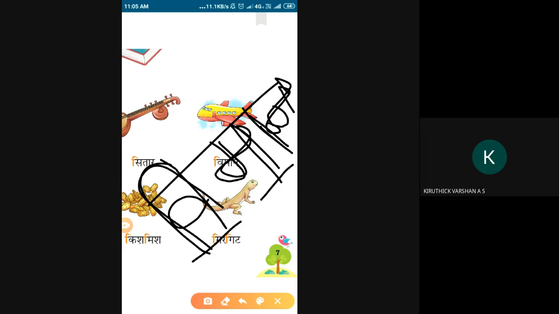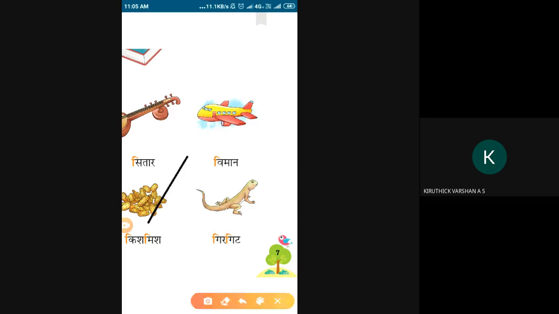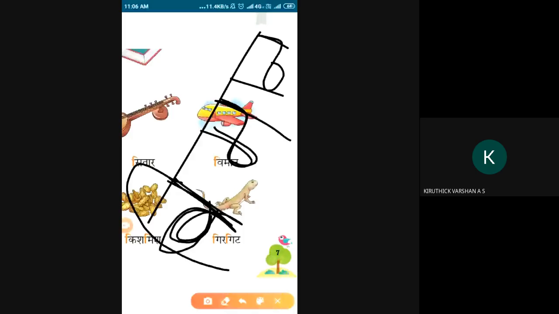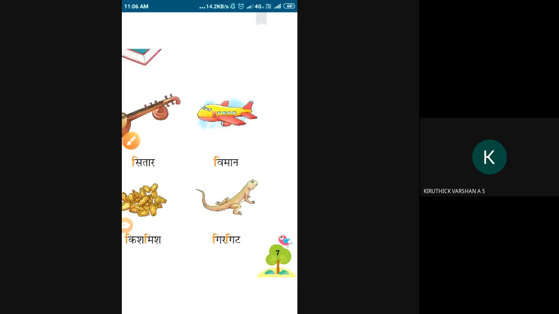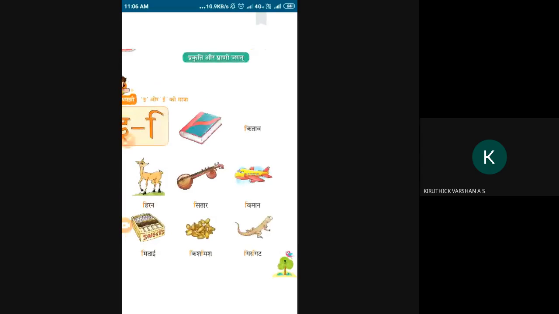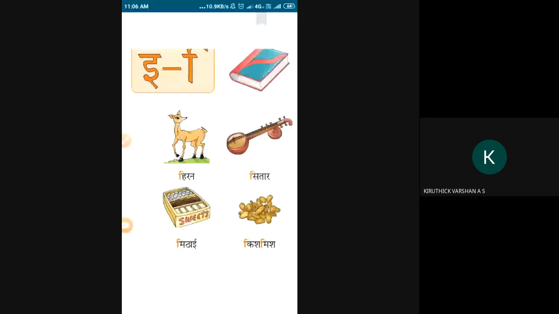So one more time, I'm showing this pronunciation. So va, this is na. Now we are adding the e and a sign. This is va plus e, vi, ma, and this is the last one. Now we have to read this one as na. So vi, ma, na. Viman. Viman means aeroplane. So Viman means what? Aeroplane.